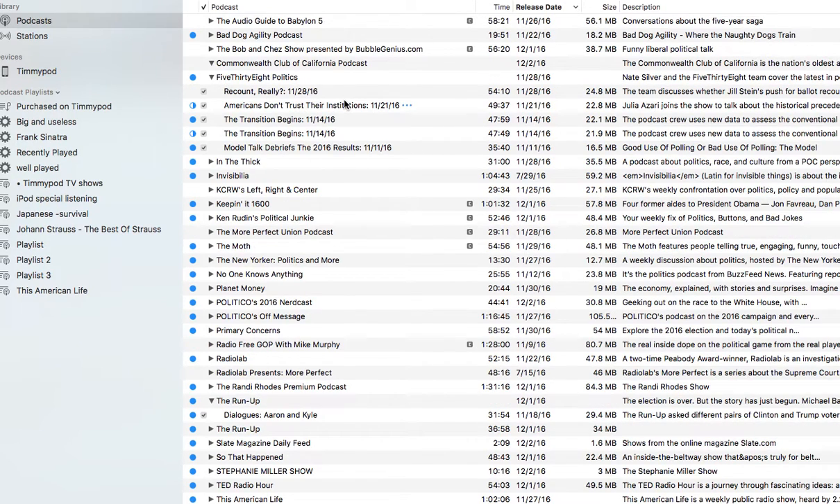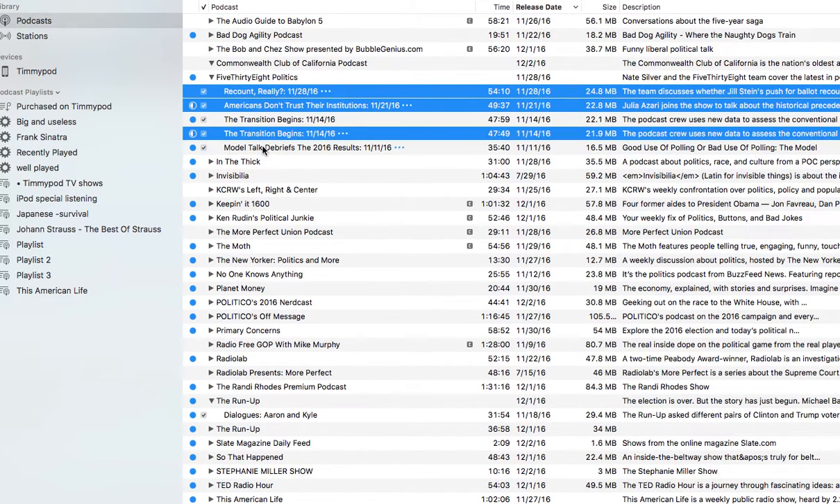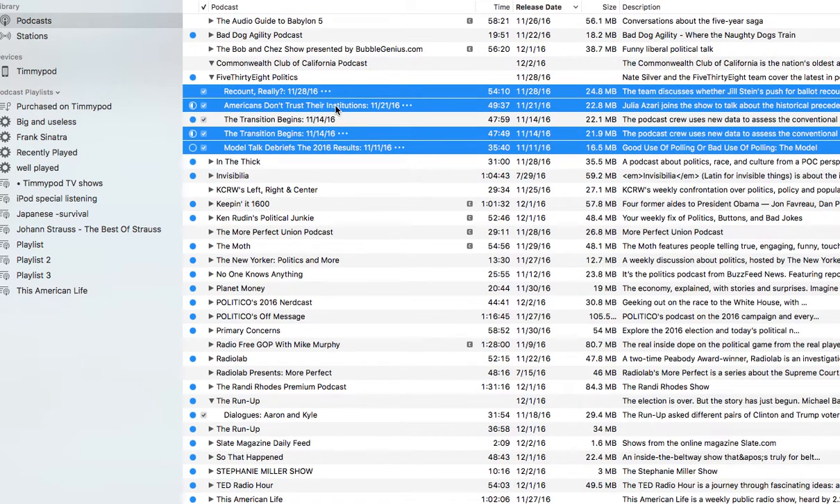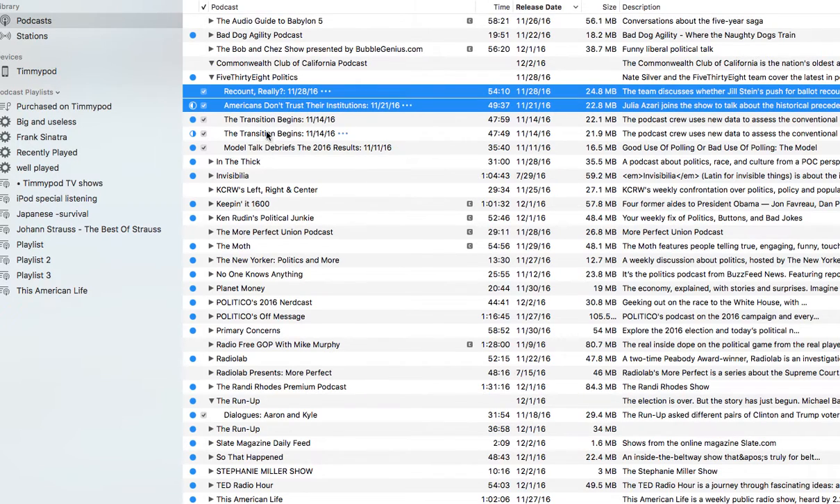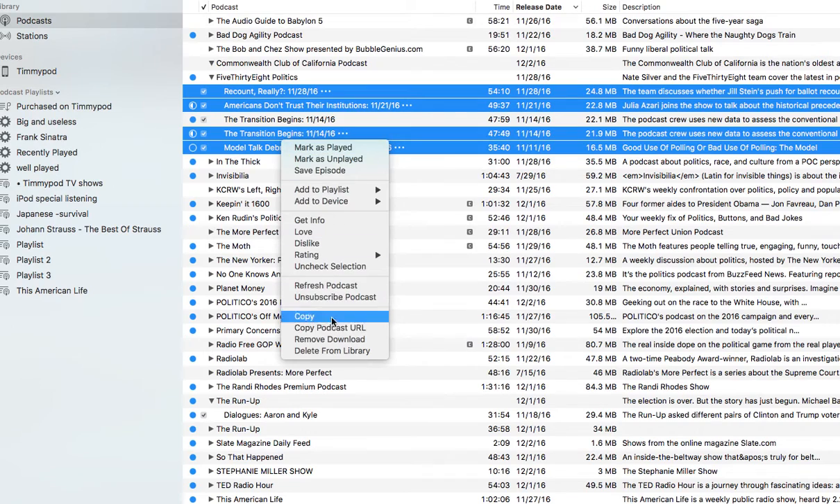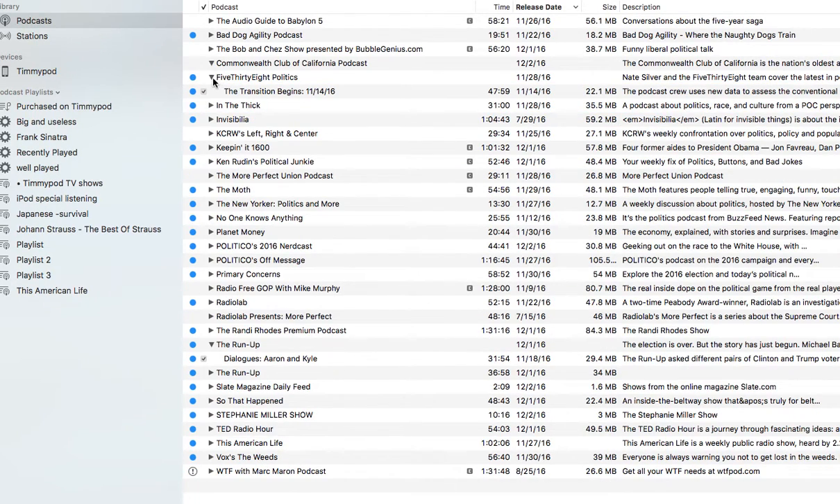All right, so let's try this one. I want to delete this one and this one because I've listened to it, but not this one, and this one and this one. Okay, so delete. Nothing happens, but now my selection went away, so I have to reselect these and try to remove them again. Delete from library. Okay, this time it worked.